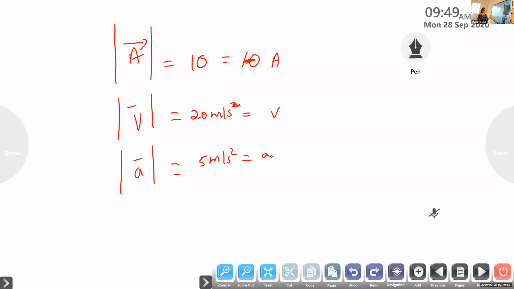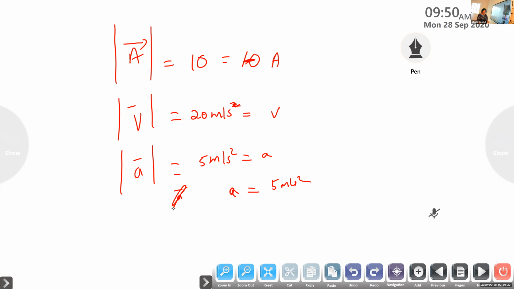Now you want to take the magnitude of that vector quantity. You take the modulus and you get A is equal to 5 meter per second squared. So usually we simply write, even if it is a vector, A is equal to 5 meter per second squared. We don't write vector A is equal to 5 meter every time. So how do you write this V after removing the vector sign? This is how. So it is a modulus. So magnitude can be found out.